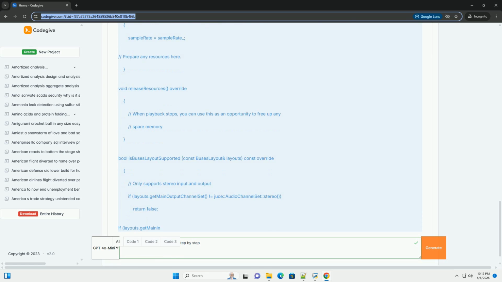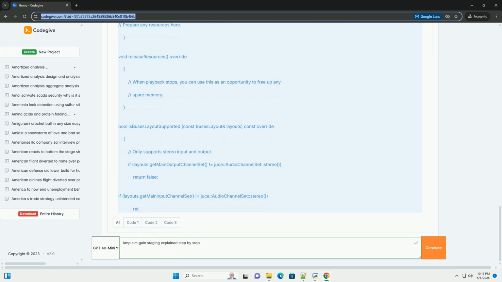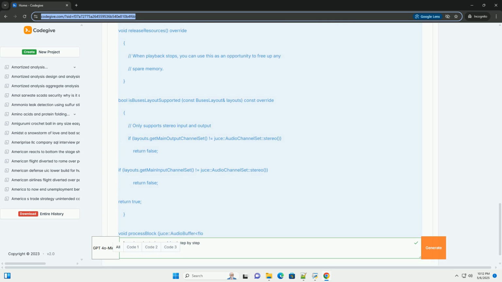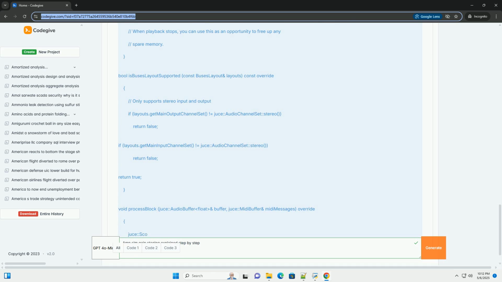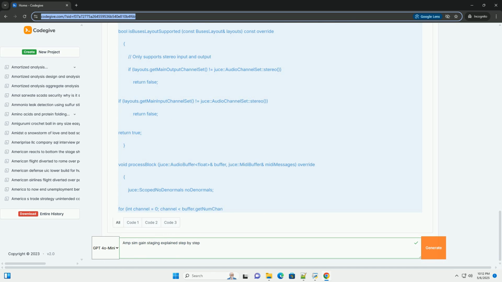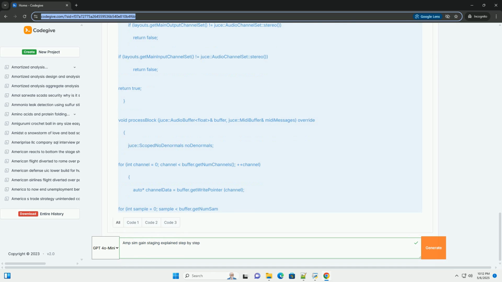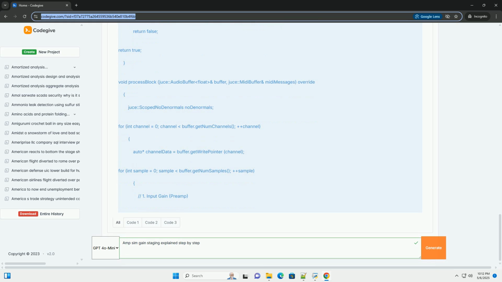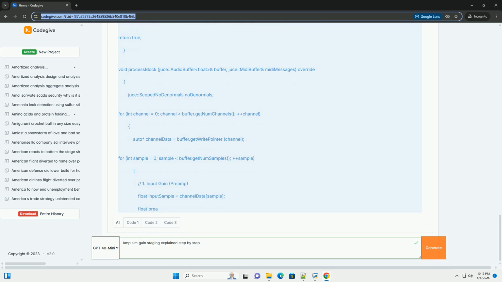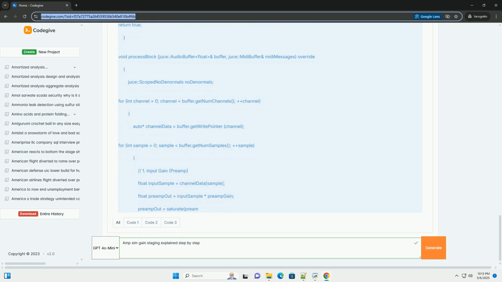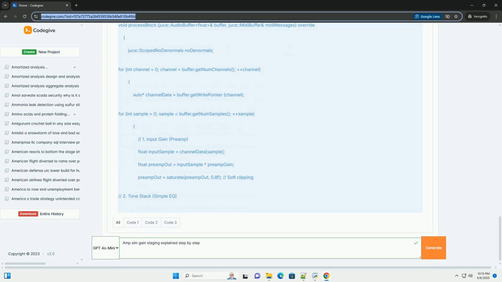One, input stage, preamp. This is typically the first stage and arguably the most crucial. It's where the initial amplification and saturation happen. A well-driven preamp provides the foundation for the amp's character. Too little gain, and the signal will be weak and lack character. Too much gain, and you'll get a muddy, undefined sound.